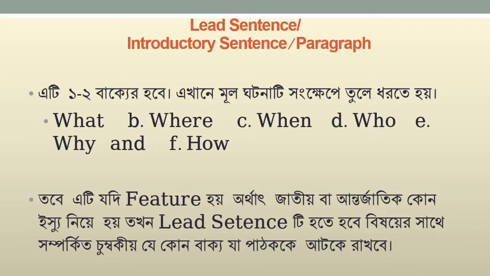So in my leading paragraph, in my lead, I have to write the incident in such a way that the reader can know the information of the 5 Ws. For example, what is the news, what is the incident, where did it take place, when did it happen, who are the victims or who did that, why did it happen, and how did it happen.